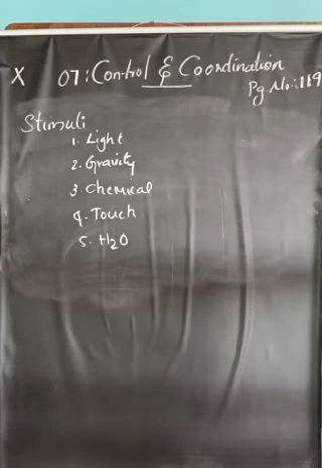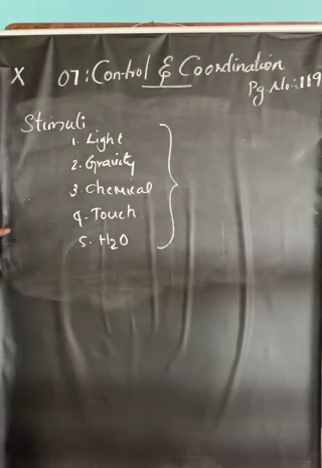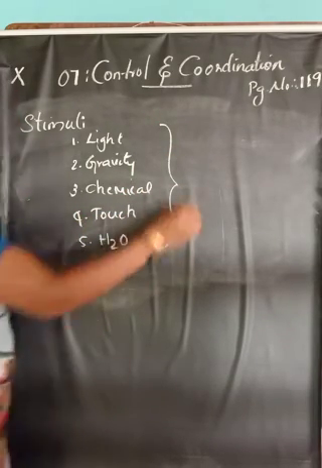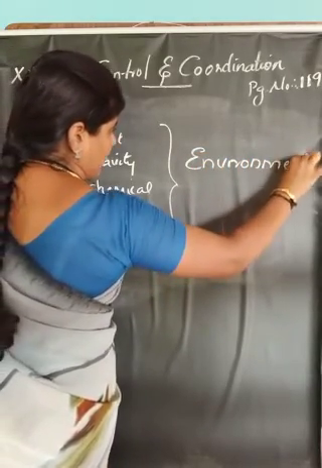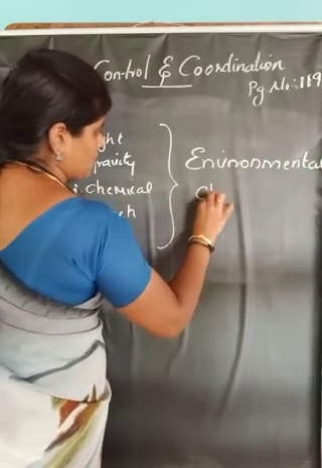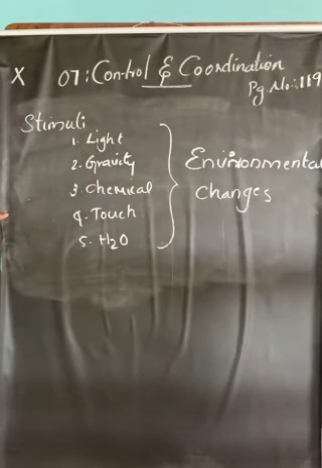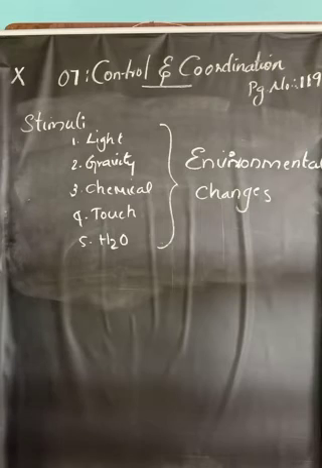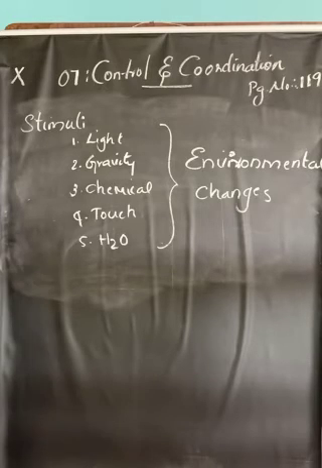These stimuli, or these changes, are called environmental changes. So stimuli like light, water, gravity, chemicals, touch, etc. are called environmental changes. Plants coordinate their behavior against environmental changes by using hormones.